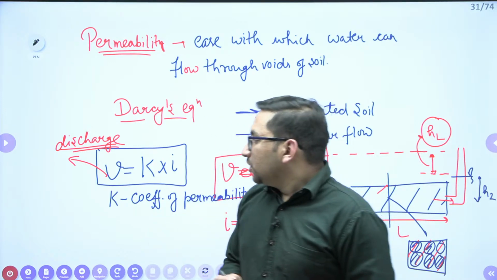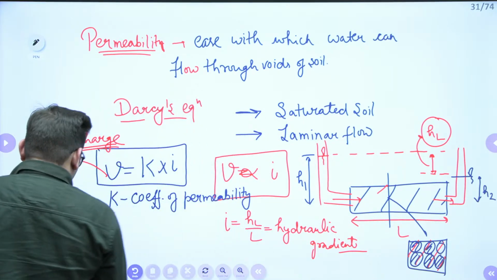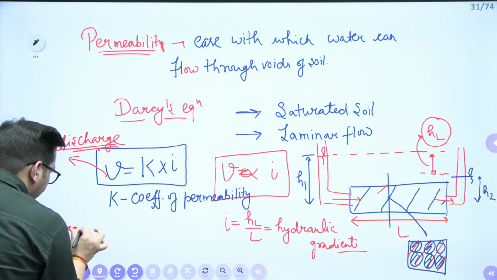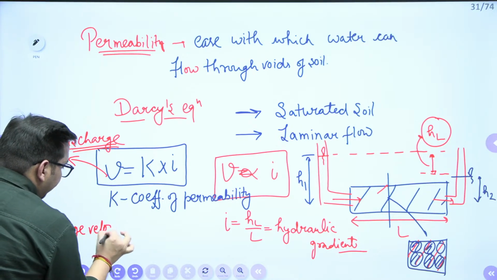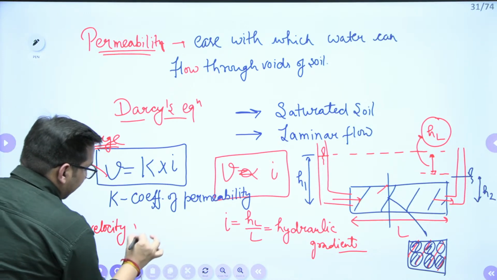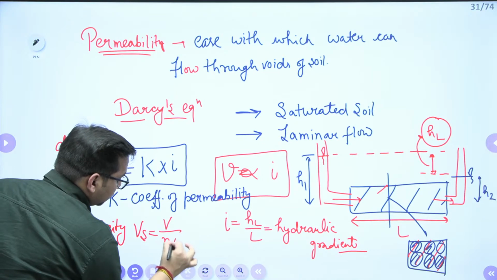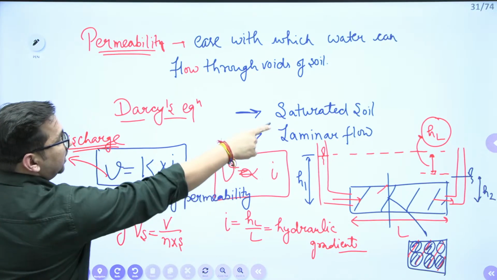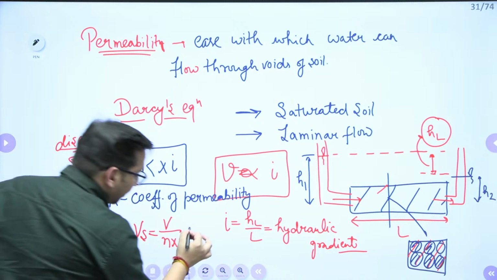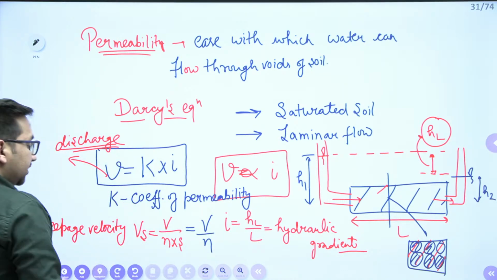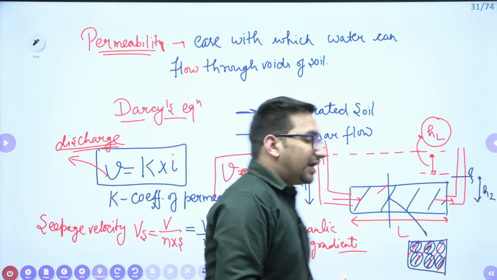Clear? So the actual velocity, or we call it the seepage velocity, that is Vs, is given as V upon n into S, where n is porosity. As we have taken saturated soil, the S value will be 1. So we can also write it as V by n. Clear? So V is your average velocity, Vs is your actual velocity.